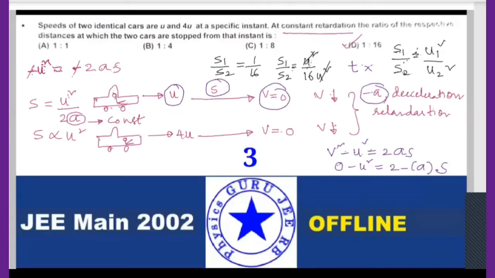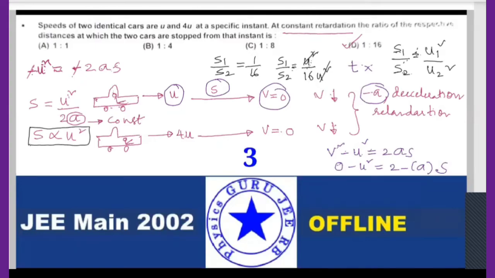See here, you can take V square minus U square is equal to 2AS for two equations, and you can divide both equations, and you will get the same answer. Because the deceleration is a constant retardation, we can derive one formula like this: S is proportional to U square. Thank you, sir. Anybody else?